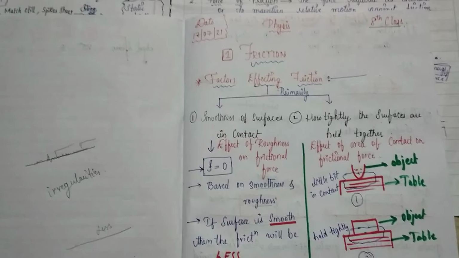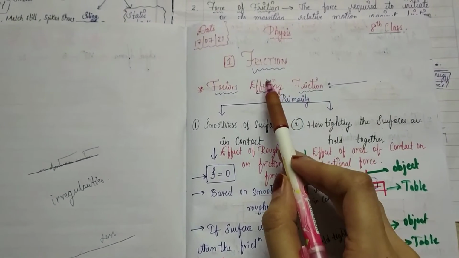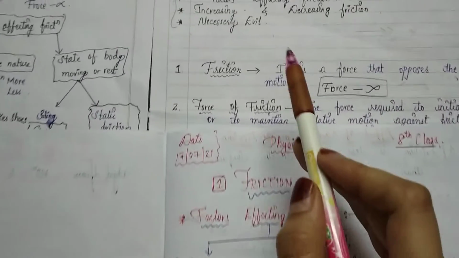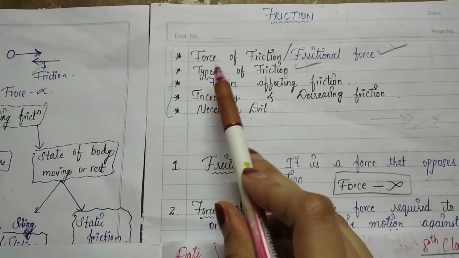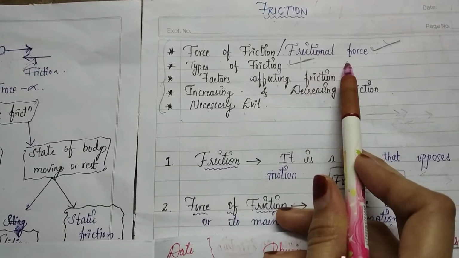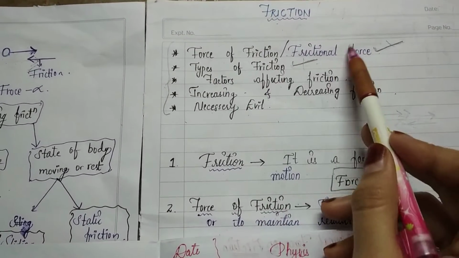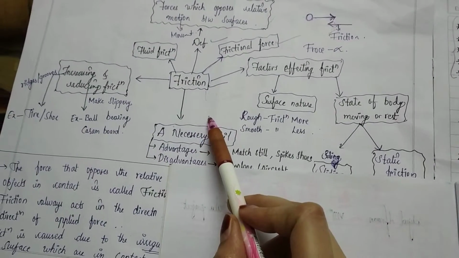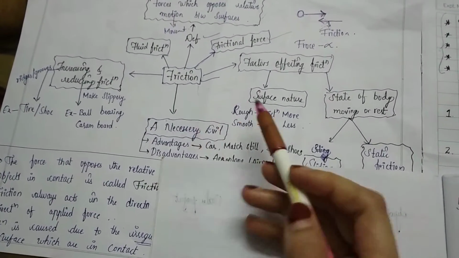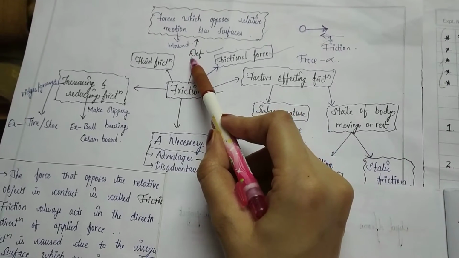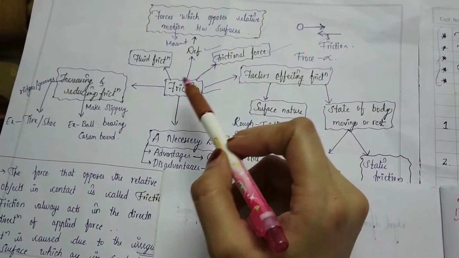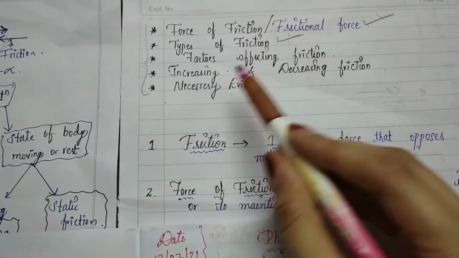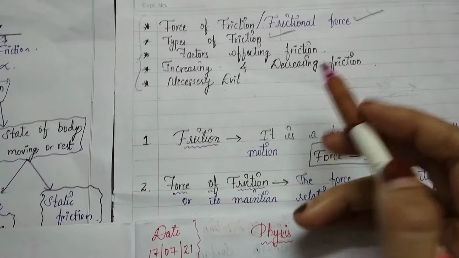In our earlier class we have discussed friction, which is our chapter 1. In this chapter we have discussed the force of friction, which is also called frictional force, and types of friction. I hope you all remember the flow chart which I drew to explain the definition, frictional force, and friction. Now let us discuss the third topic, that is factors affecting friction.